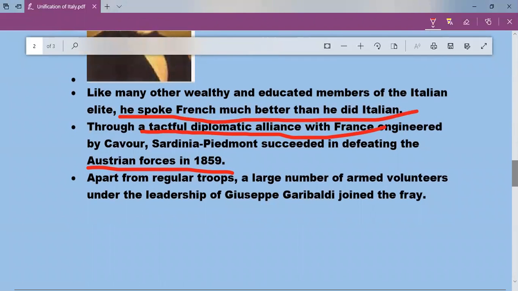Apart from the regular troops, a large number of armed volunteers under the leadership of Giuseppe Garibaldi took part. Now, who is Giuseppe Garibaldi? He was actually a revolutionary. Though the unification process was started by the conservative elements, afterwards the revolutionaries also got interested, and the people under Garibaldi understood that Italy should be unified at any cost. So he started supporting Sardinia-Piedmont. He joined the fray, or joined the fight.